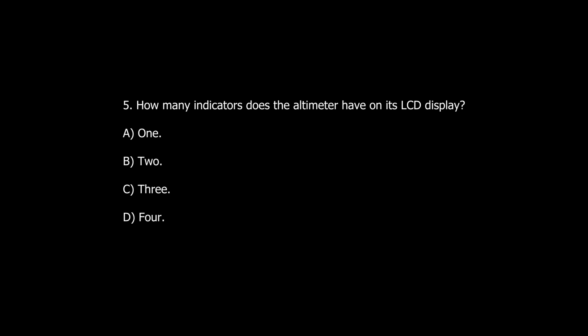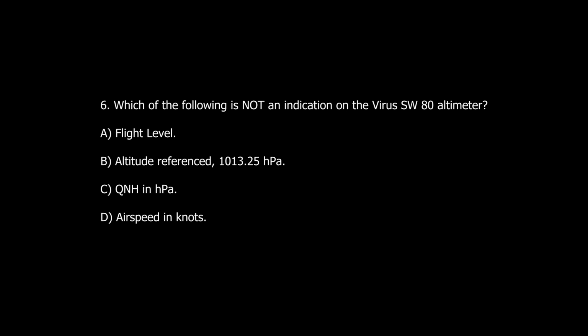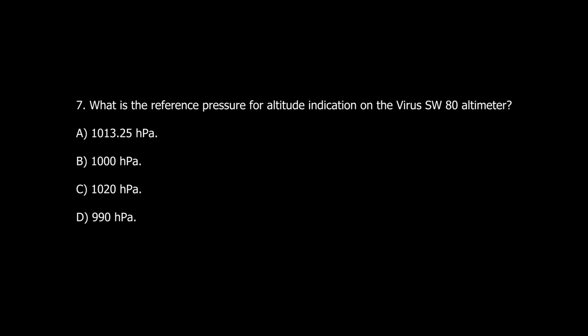Question number 5. How many indicators does the altimeter have on its LCD display? A. 1. B. 2. C. 3. D. 4. Question number 6. Which of the following is not an indication on the virus SW-80 altimeter? A. Flight level. B. Altitude referenced 1013.25 hectopascals. C. QNH in hectopascals. D. Airspeed in knots.